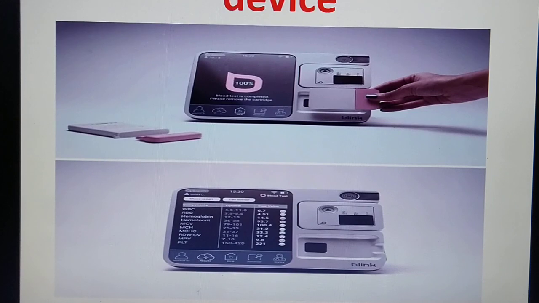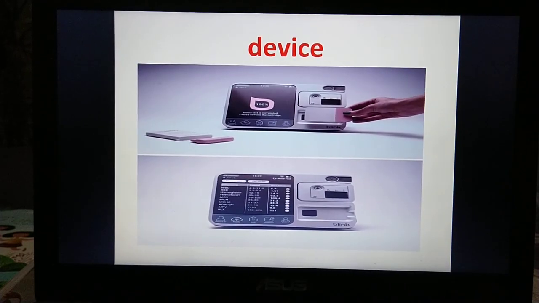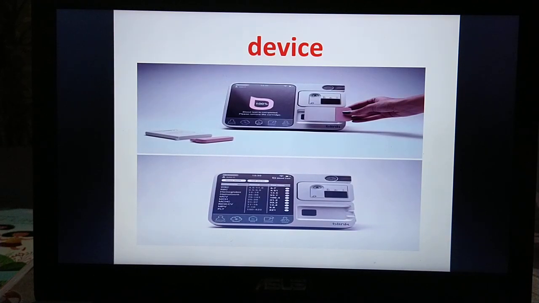Now, here the next word is device. D-E-V-I-C-E. Device is something made for a particular purpose. Now this is a smart home health monitoring device. Like now we have COVID-19, so you cannot go to hospital for all your checkups. So you can have this health monitoring device through which you can check yourself at home only. So device,